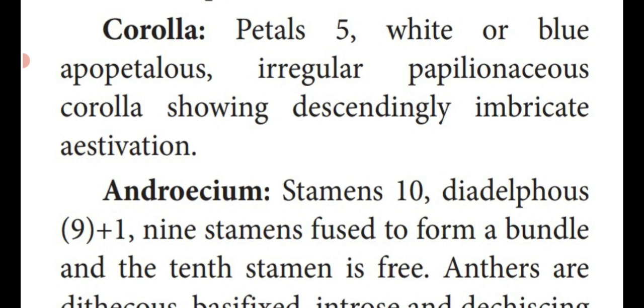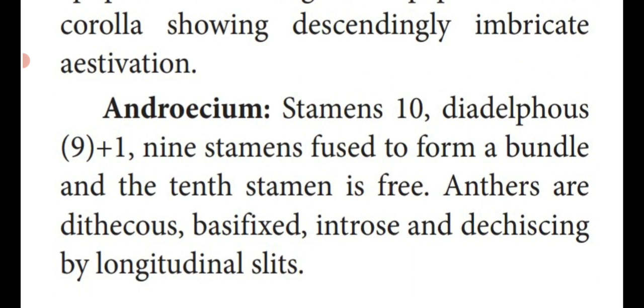That is the corolla. Next one, androecium, the male reproductive organ. 10 stamens are there, individual stamens. They are arranged in 2 bundles. Adelphous means arrangement of the androecium in bundles. Di means 2. Diadelphous. The arrangement is 9 plus 1.